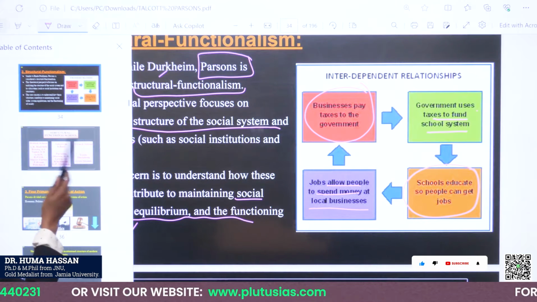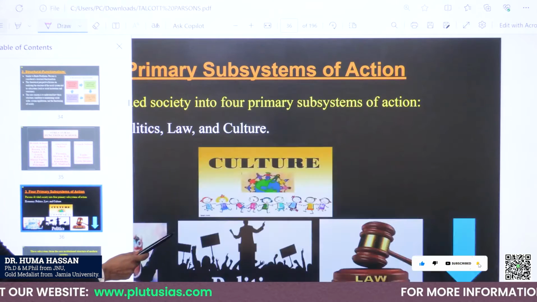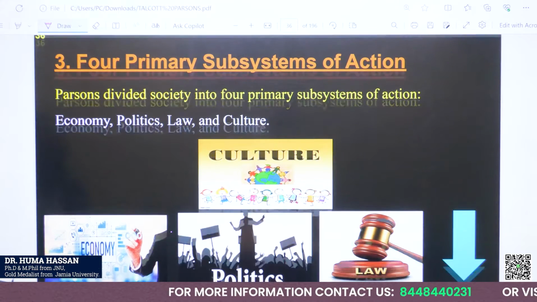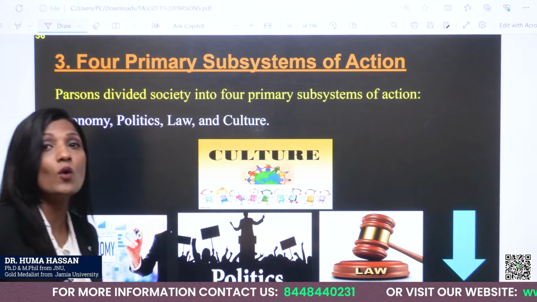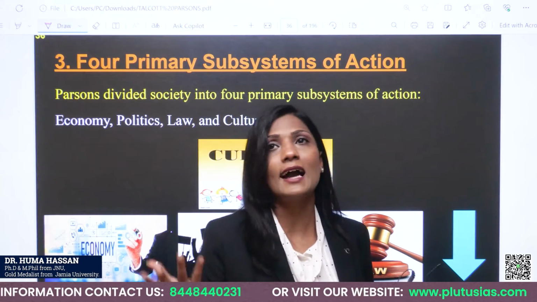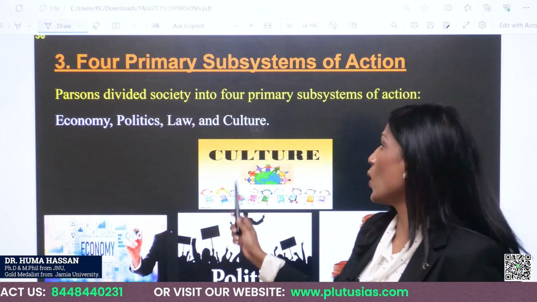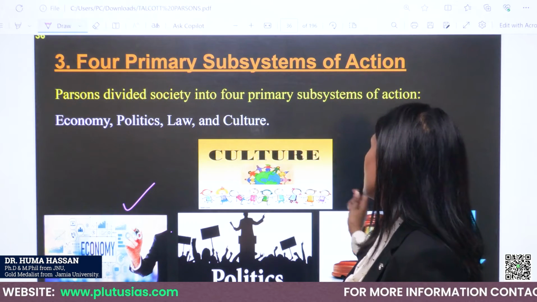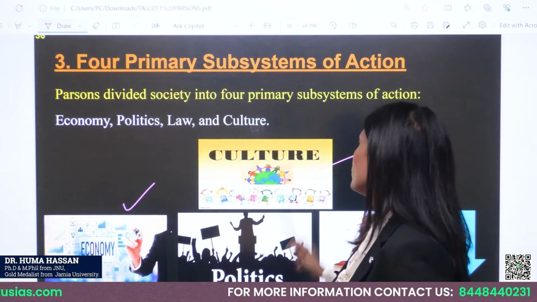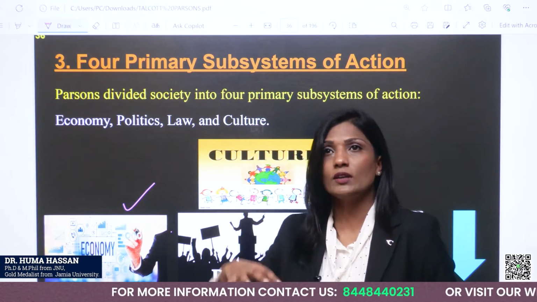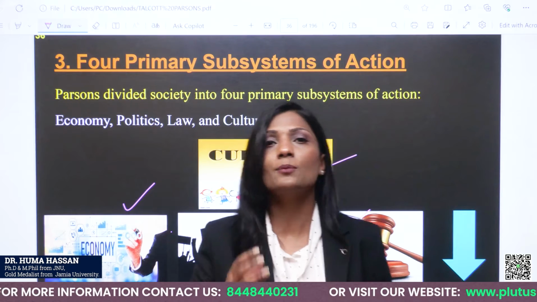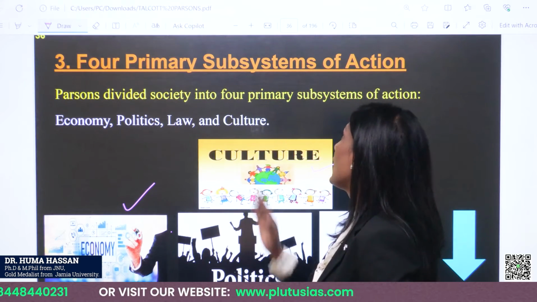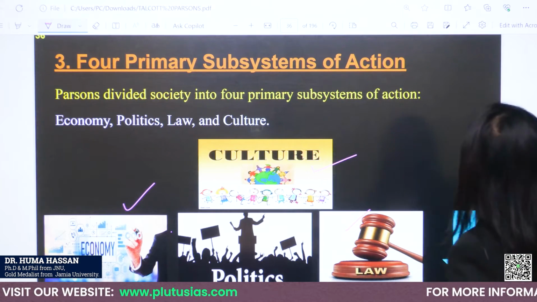Now, we will see the major 4 primary subsystems in which we have to analyze action. So one is economy, politics, culture, law. These are important primary subsystems in which we are going to analyze how action works.